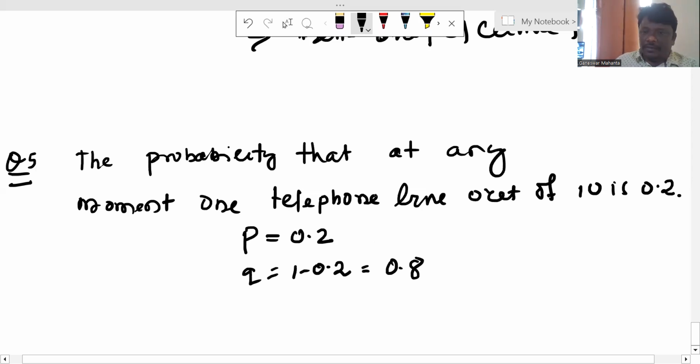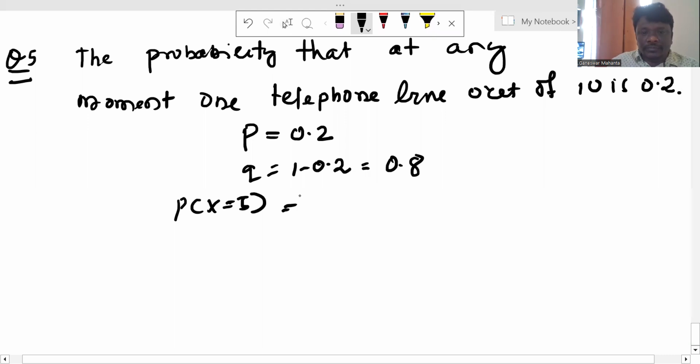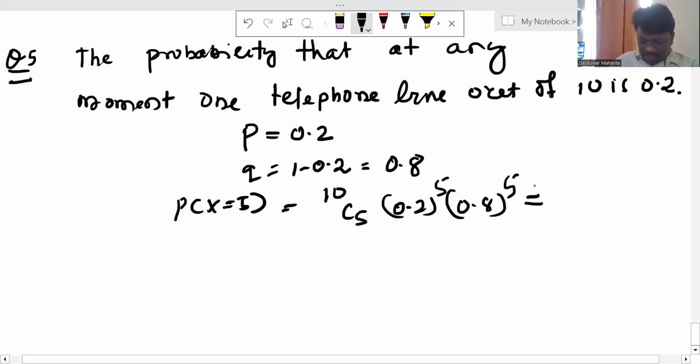The question is: what is the probability when X is equal to 5? So what is this probability? We can just apply the formula of the binomial distribution: 10C5 times 0.2 to the power 5 and 0.8 to the power 5. This result is the probability given by this function.